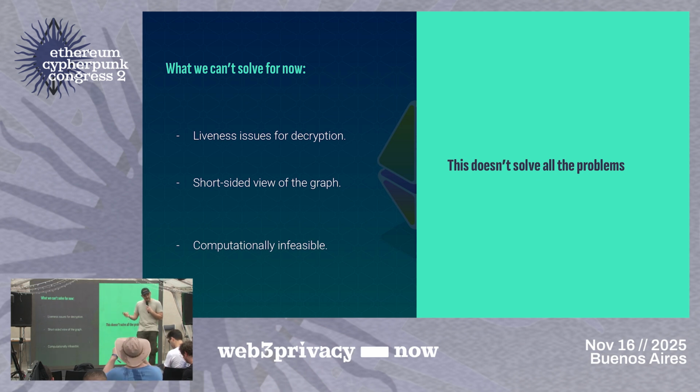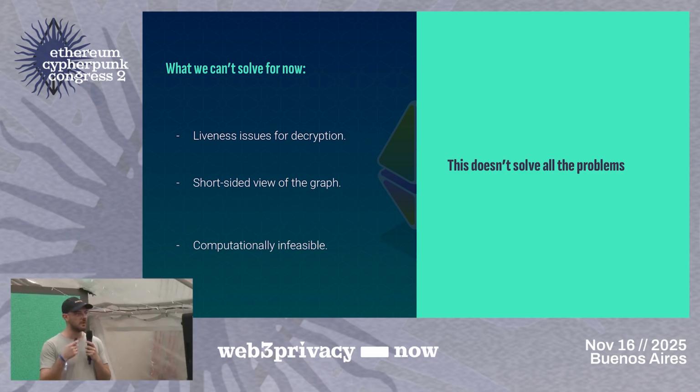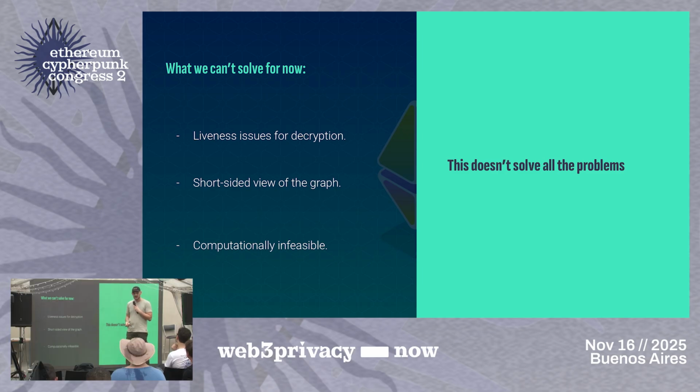So sadly, this doesn't solve all the problems, and the biggest issue we have is that FHE requires liveness in order to decrypt. So when we want to decrypt a Dijkstra query, all of the parties that have participated in it need to come online to make the decryption happen. And the issue with that is, if this system has millions of people, we can expect millions of people to come online and decrypt this. Hopefully, obfuscation will arrive at some point, the holy grail of cryptography, and we will be able to solve these things without diving into these errors. But at the moment, this cannot be fixed.